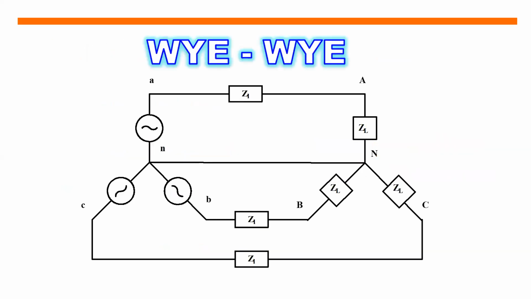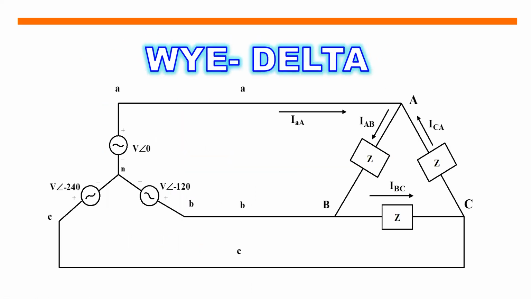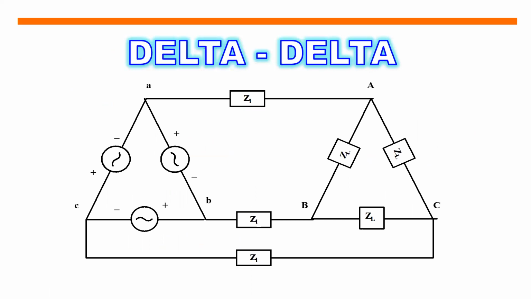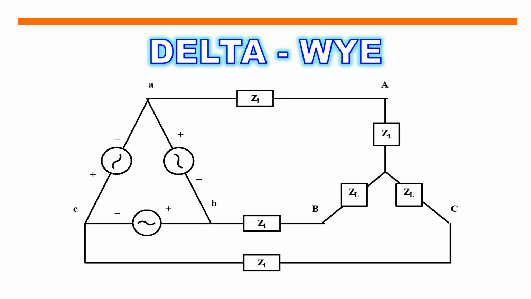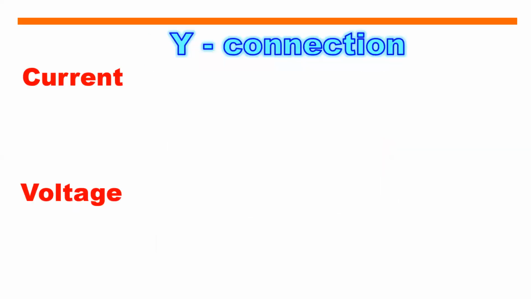Here is an example of a YY connection. So we have here a Y source and Y load. When it comes to Y-delta, we have Y source and the load is delta connected. Delta source and delta load. Delta source and Y load. So let's study kung ano ang